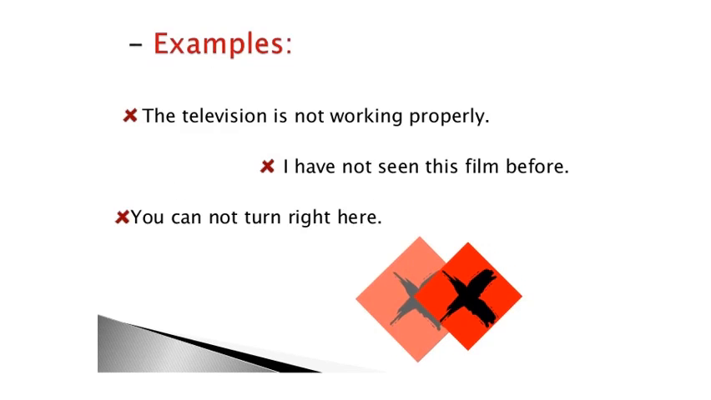Let's see some more examples. The television is not working properly. In this sentence you can see not is indicating that this is a negative sentence. I have not seen this film before. You cannot turn right here.